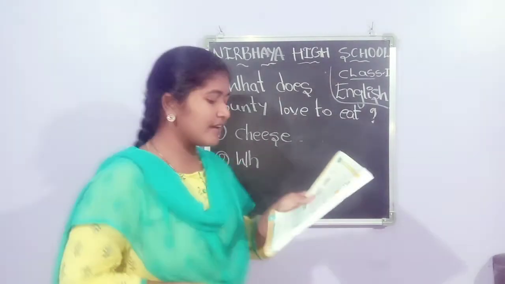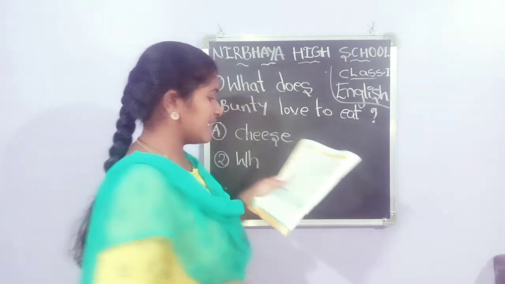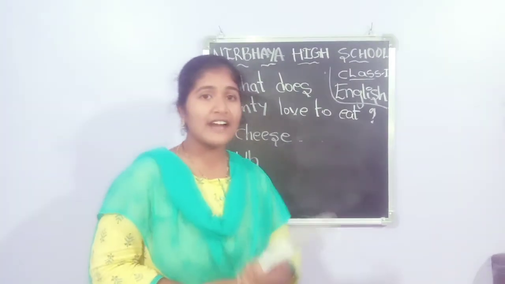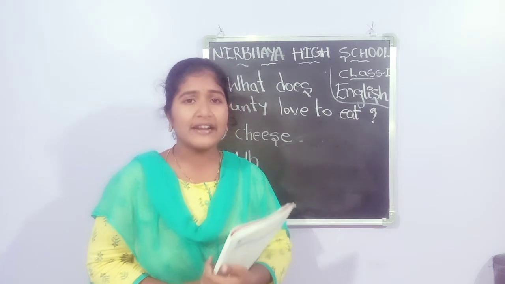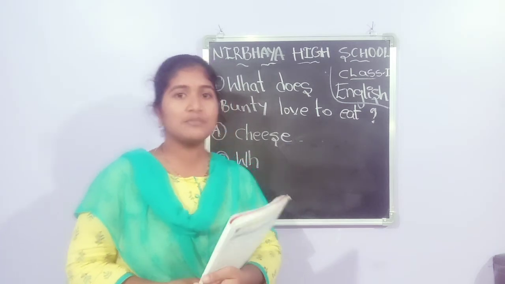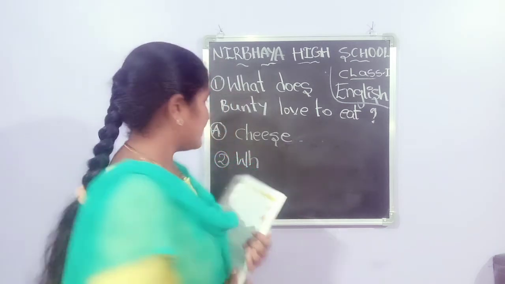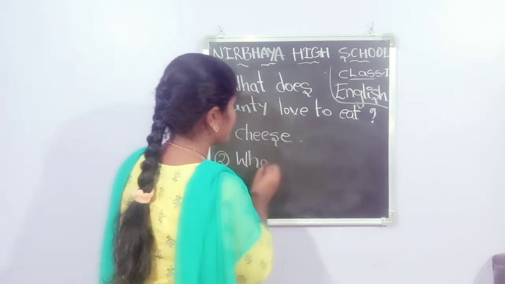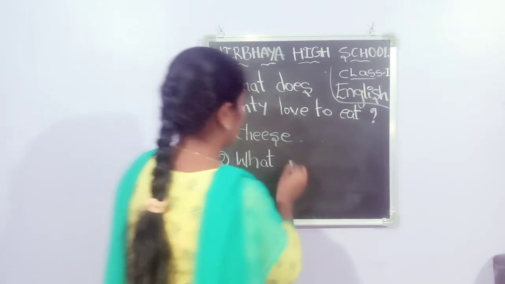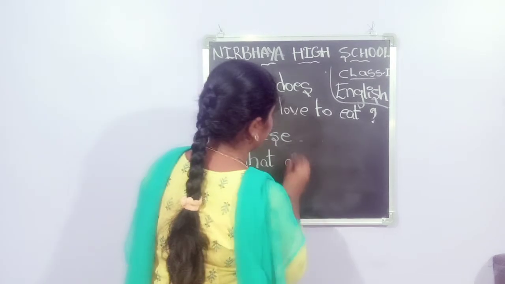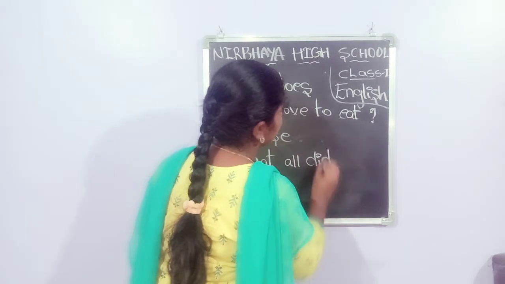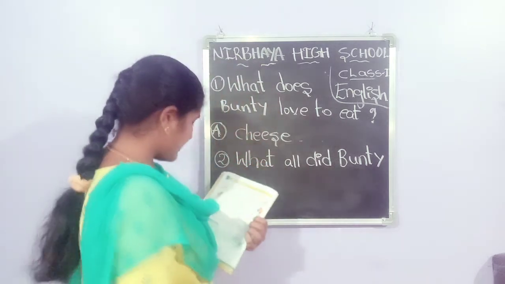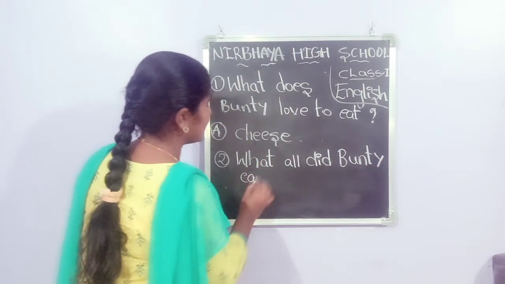Next one, we have to write the second question. What is the second question? What all did Bunty eat that night? Tell me what Bunty ate that night. That night Bunty started eating healthy food. Healthy food means Bunty eats rotis, carrots, beans, like that. Okay children? Start writing. W-H-A-T, what. All, A-L-L. D-I-D, did. Bunty means we have to write B in a capital letter. Bunty is a name.